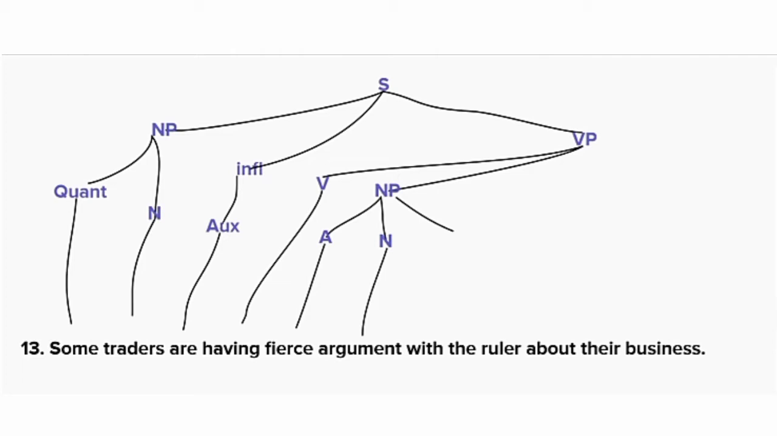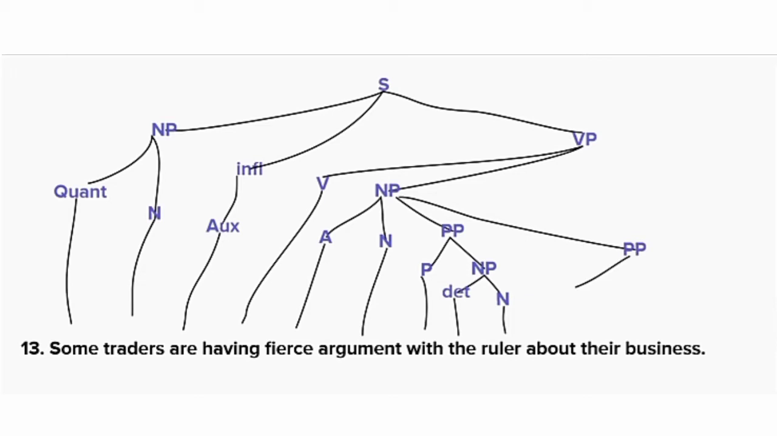And now first we write down the prepositional phrase, that is prepositional phrase with. We have a preposition with and noun phrase. The ruler, the is a determiner and ruler is a noun. And also we have a preposition about. We have about as a preposition and noun phrase. Their business, there is a determiner and business as a noun. And that's it. Thank you.